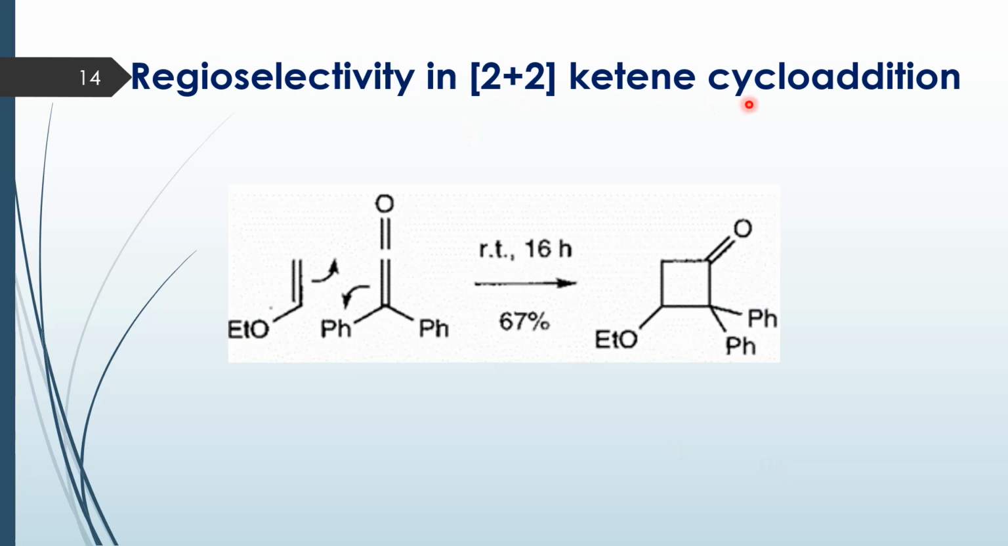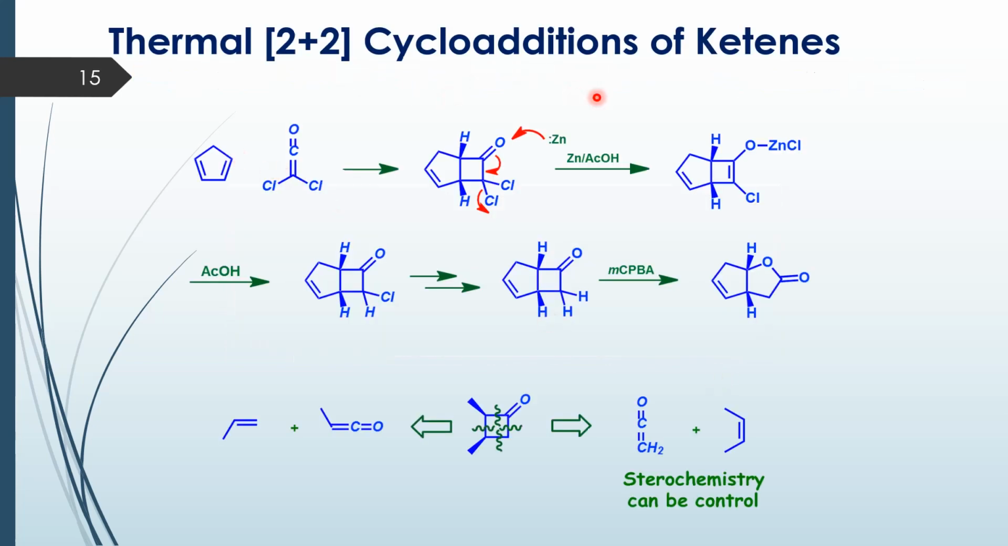For the stereoselectivity in 2+2 ketene cycloaddition, this carbon is electron deficient. So when you treat it with an olefin, the electron rich center of the olefin is attached to this carbon, and this is the major product that you would get. Thermal 2+2 cycloadditions of ketenes have been used for the synthesis of some very important synthetic precursors. If you take cyclopentadiene and treat it with a ketene, it undergoes a 2+2 cycloaddition and gives the cyclobutanone derivative, which can be further converted to this lactone, a very useful precursor for the synthesis of some naturally occurring compounds.